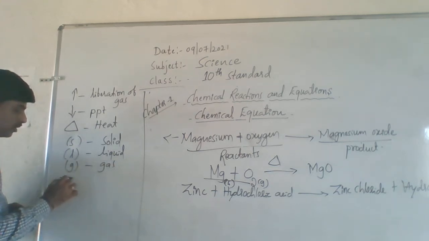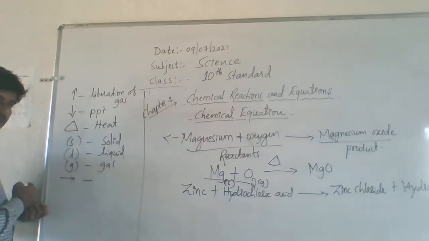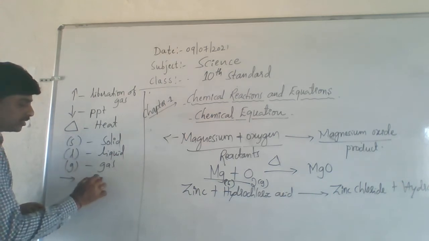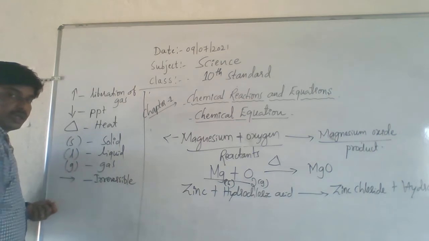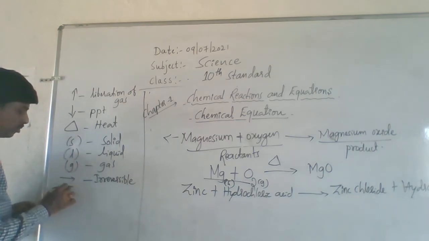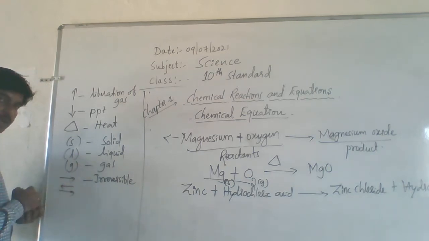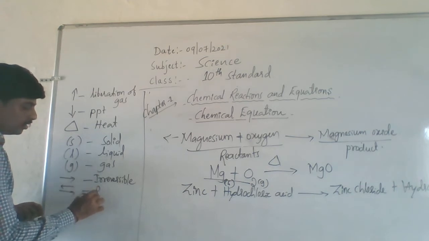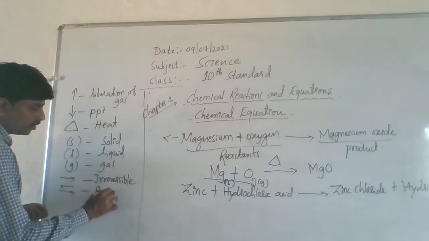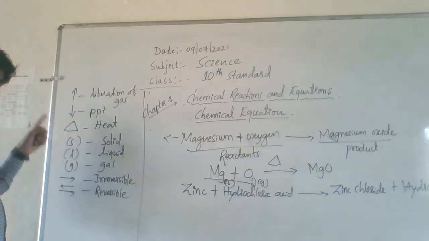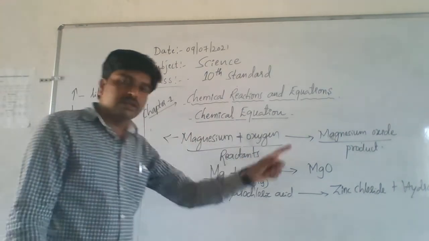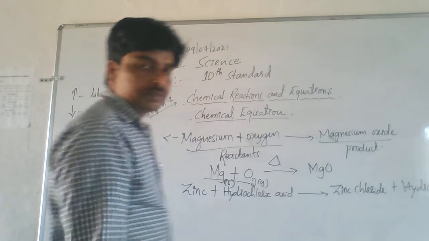Understand? If there is only one direction arrow mark, it indicates an irreversible reaction. Both side arrow mark, double arrow mark, indicates reversible reaction. So these are some symbols which are used while writing the chemical equation.